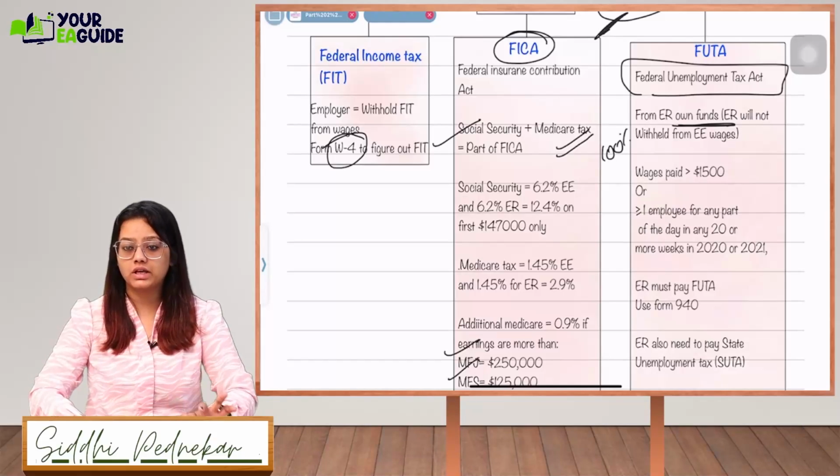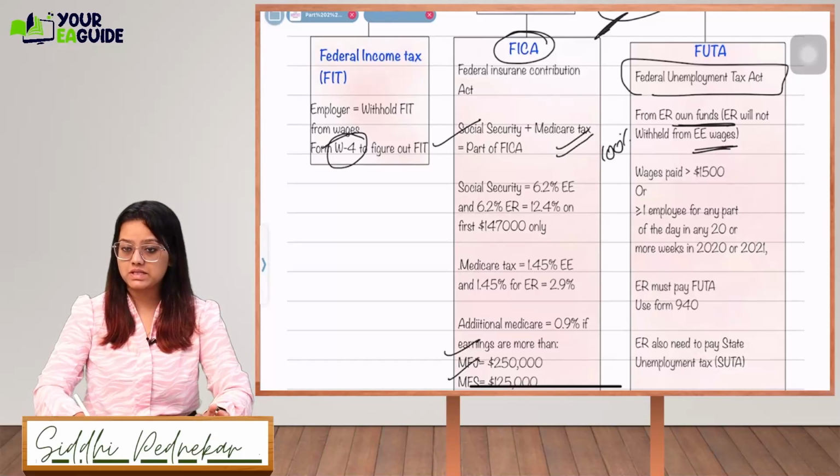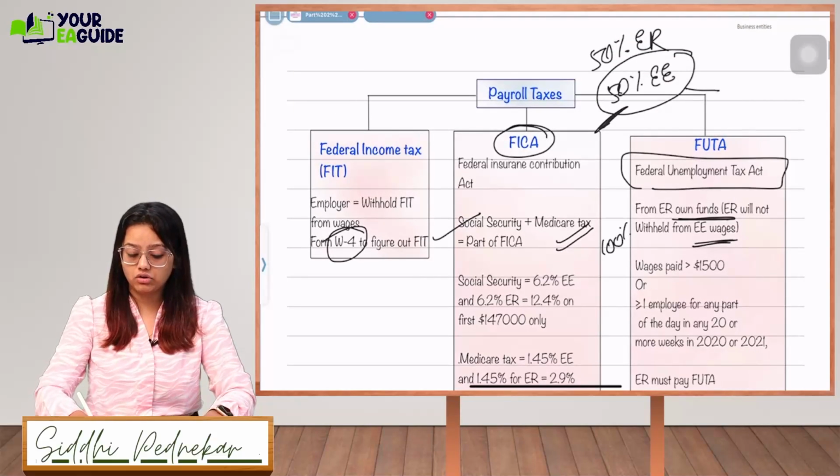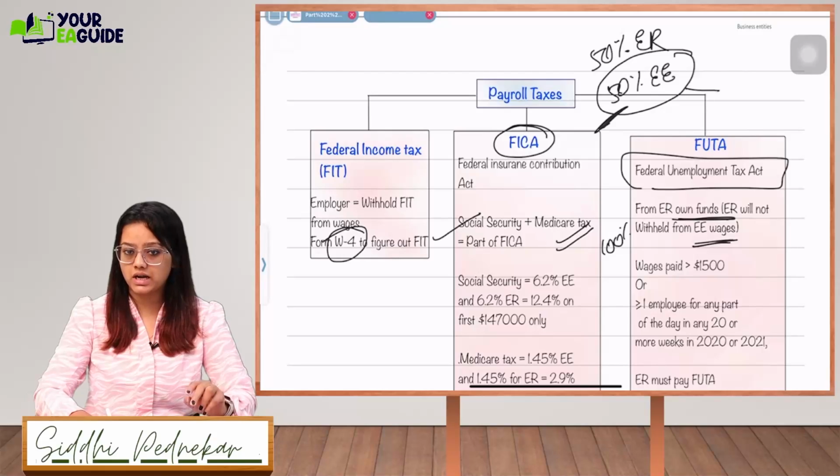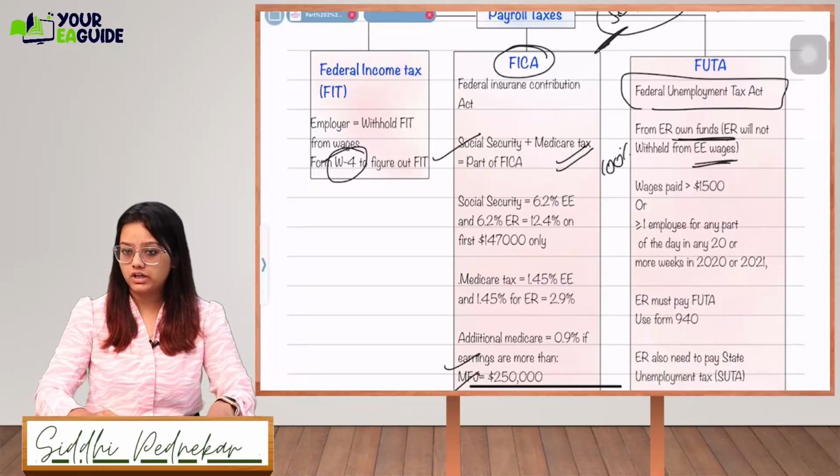Employer will not withhold it from the employee's wages. Means when an employee receives the net earnings, only two things will be deducted from their wages, that is Social Security, Medicare or additional Medicare.